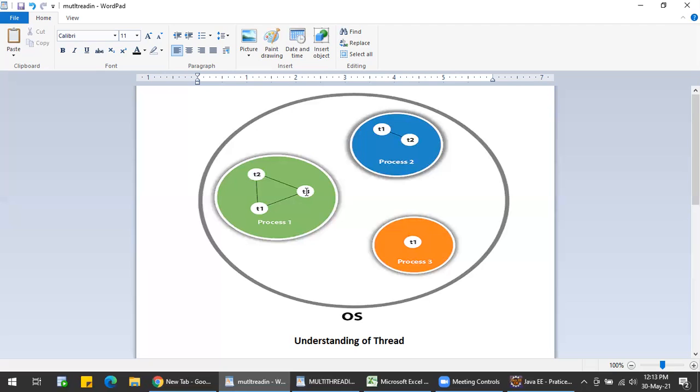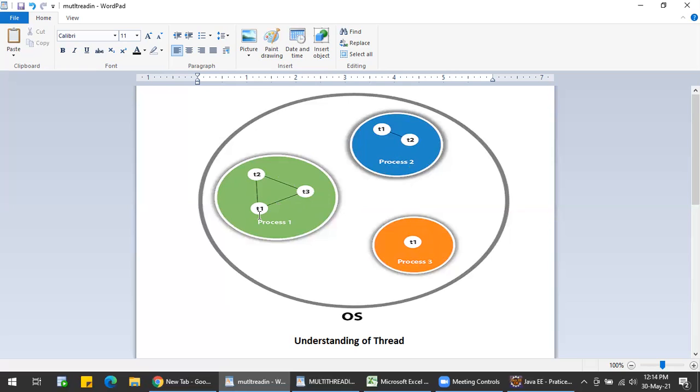Okay, let us see thread based multitasking, which is multi-threading. I'll explain that here only. In process 1, we have 3 threads. In process 2, I have 2 threads. In process 3, I have only 1 thread. You can see here process 1 has 3 threads. T1 can communicate with T2 and T2 can communicate with T3, whereas again T3 can communicate with T1.